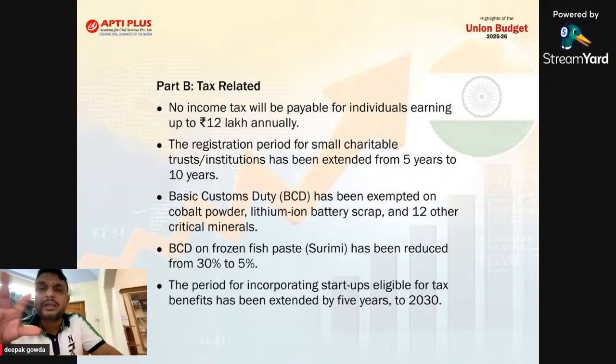So the steps taken by the government, giving exemption up to 12 lakh plus a standard deduction of 75,000, will definitely help India's growth rate reach what they expected, 6.3 to 6.8. It will also reduce inflation.